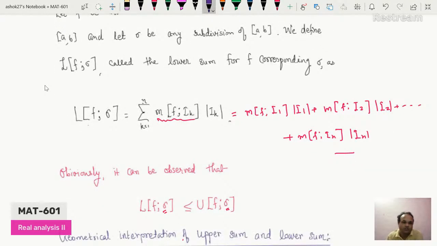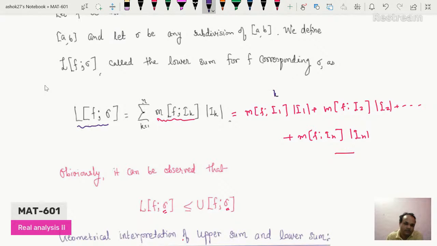This is the notation for lower sum, and it is again a summation of n terms, but in each term there is the minimum value instead of the maximum. Everything is the same. Like upper sum, the summation k varies from 1 to n, of the minimum of f on Ik into the length of Ik.